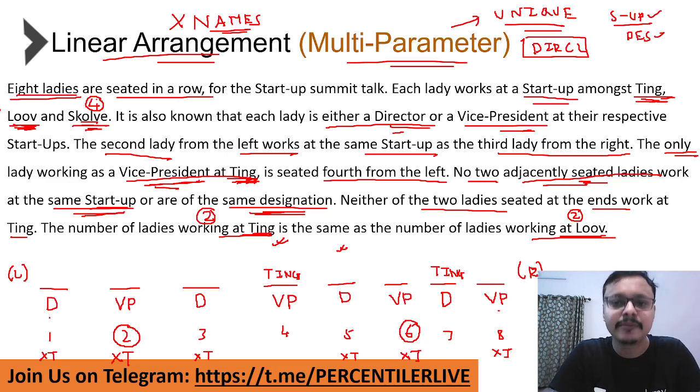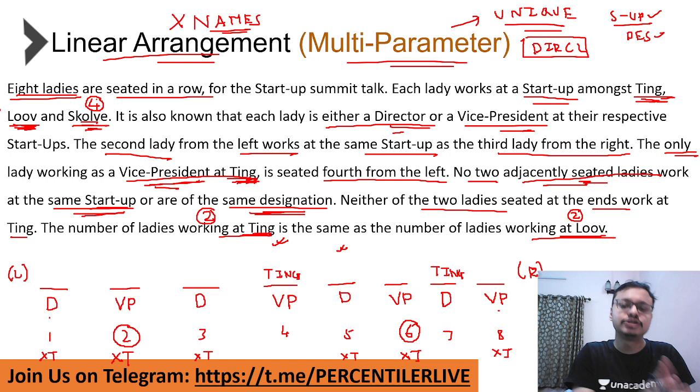So the breakup of the 8 ladies is 2 at Ting, 2 at Louvre, and the remaining 4 at Skolv. Now the question is, where do we put the 2 ladies at Louvre? Where do we put the 4 ladies at Skolv?